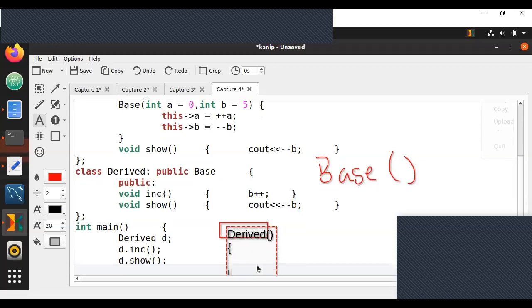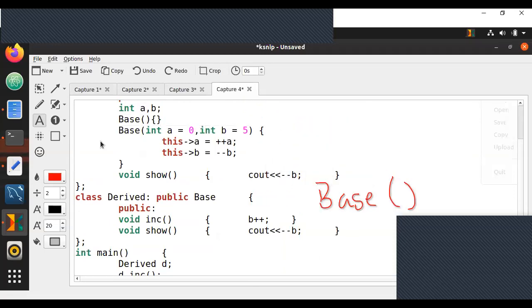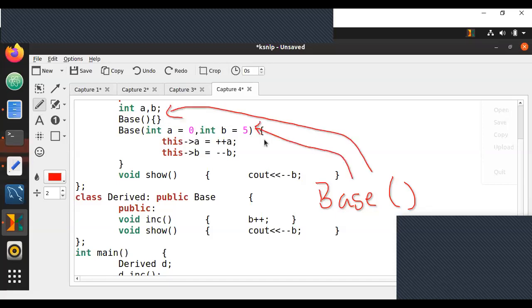And in its default constructor, if you create a constructor by yourself, by default, it will call base by itself, whether you write it or not, as the first line. If you don't create such a constructor, this is the default definition of a derived class constructor. So it is calling base. Once it calls base, my question to you guys is, will it call this base function or this constructor? Will it call the first or the second constructor?